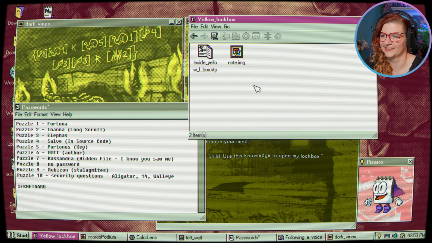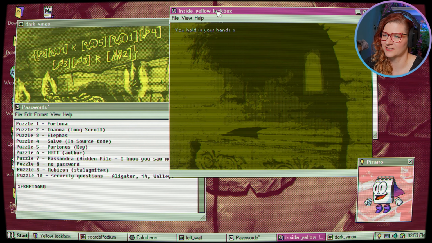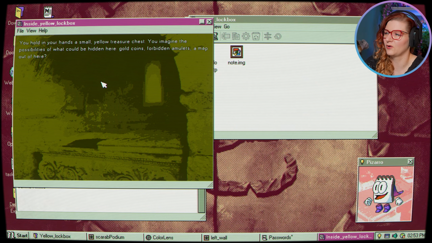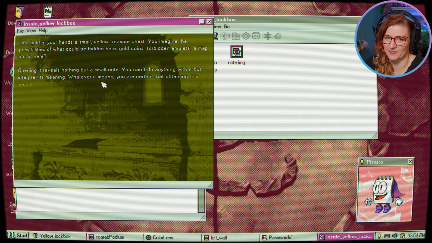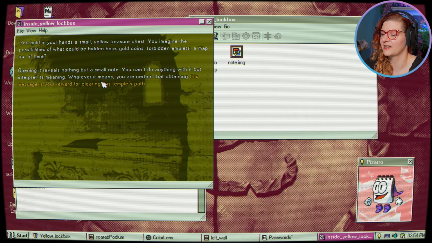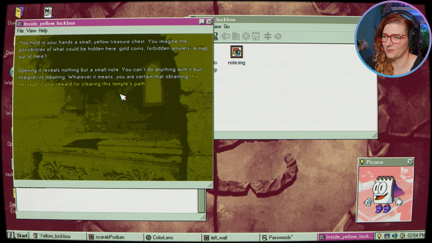There is no webcam. Inside the yellow box, you hold in your hand a small yellow treasure chest. You imagine the possibilities of what could be hidden here. Gold coins, forbidden amulets, a map out of here. Opening it reveals nothing but a small note. You can't do anything with it but interpret its meaning. Whatever it means, you're certain that obtaining this message is your reward for clearing this temple's path.